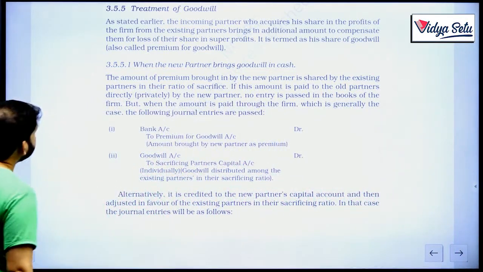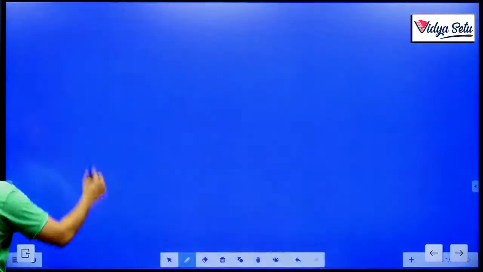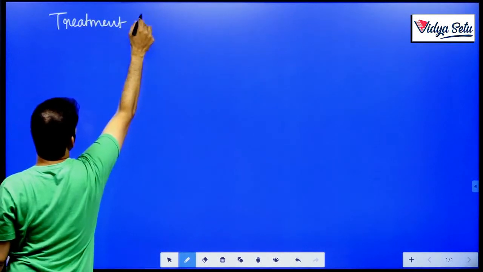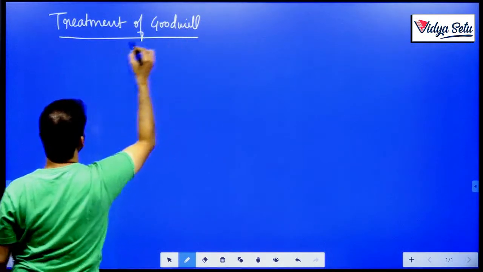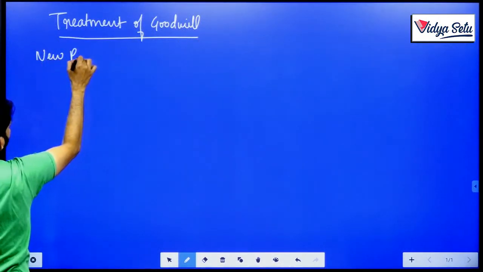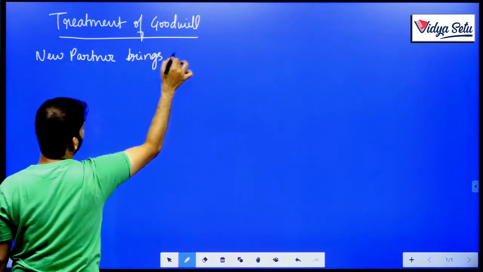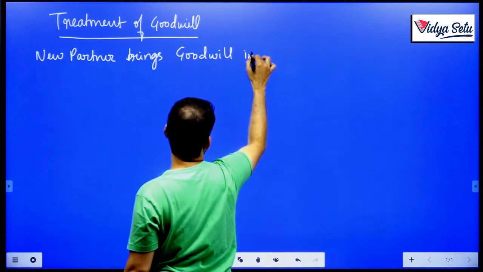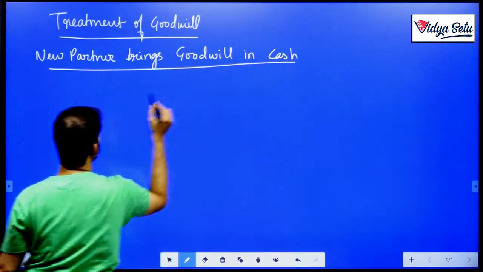So first of all, you need to remember, when the new partner brings goodwill in cash, then what will happen if brought privately?